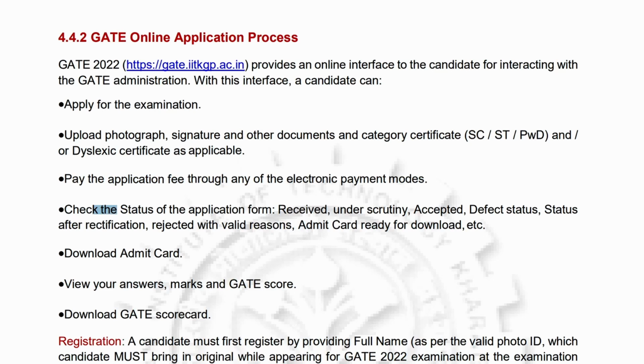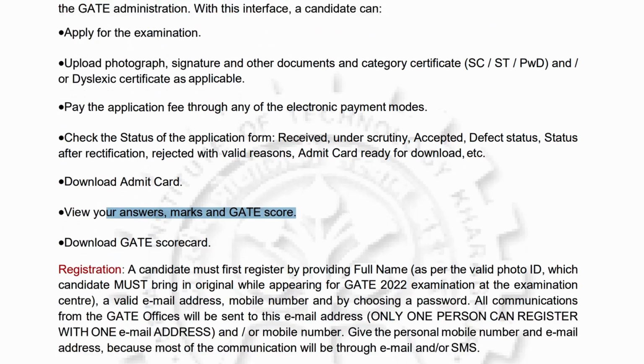Once it is done, you will have to check it also, because sometimes if your photo is not proper, they will reject it, or they will say that you will have to correct the whole form again. So please check it before it is completed, or else you will get a confirmation mail that it has been accepted. Please cross check everything. Then you download the admit card, go for the exam and finally get your GATE score, and you can use your GATE score for admissions or to get a job.